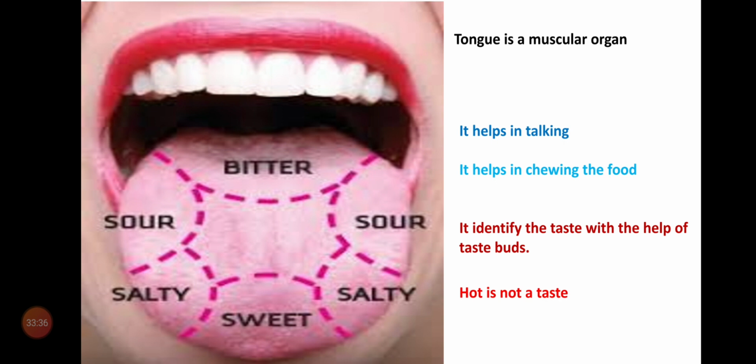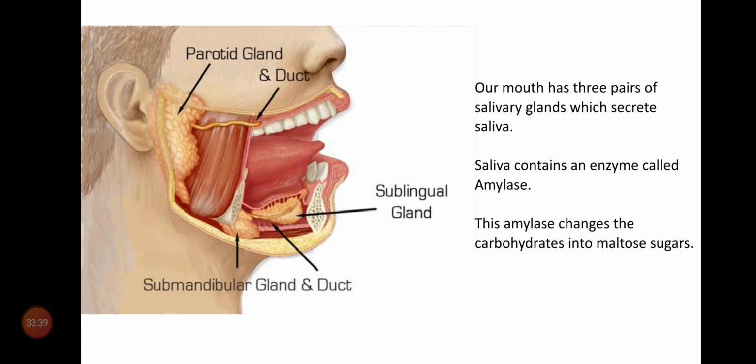Now let us see the next topic, that is digestion in the mouth. What will happen after ingestion? You know, ingestion is keeping food material into the mouth. And what will happen after keeping the food material? Can you tell? Daily you are eating. So here first the teeth chew the food material.